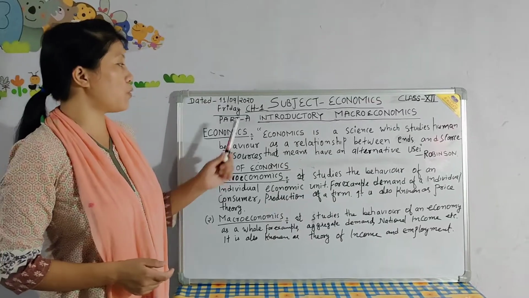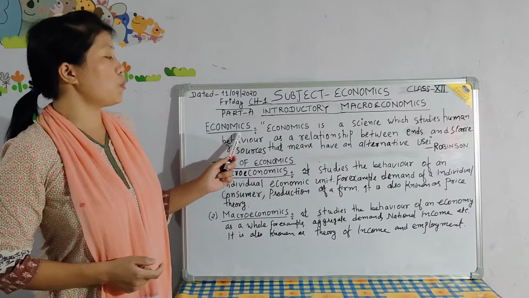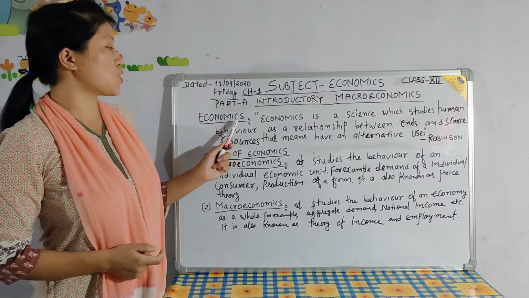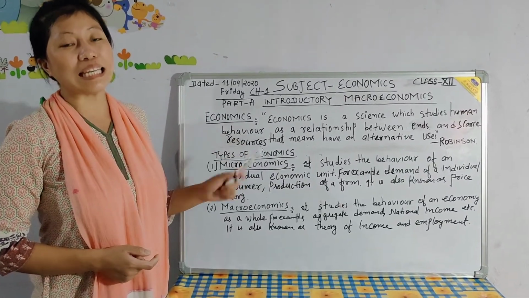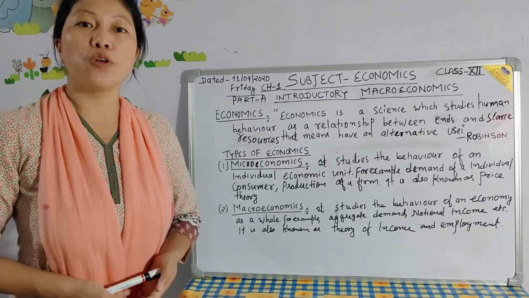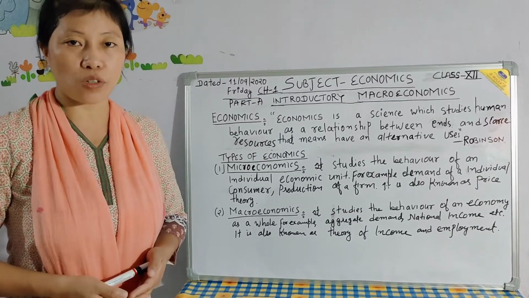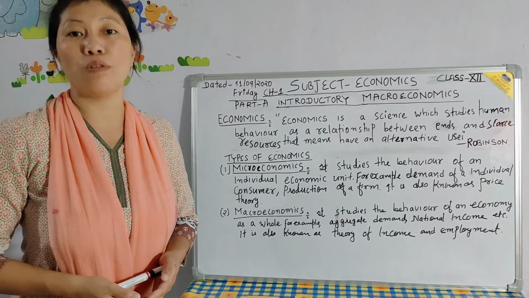Let us start from part A, that is introductory macroeconomics. I think you have already studied the definitions of economics in class 11. Economics is a science which studies human behavior as a relationship between ends and scarce resources, that means having alternative uses.